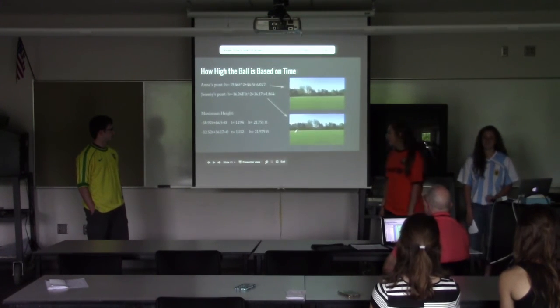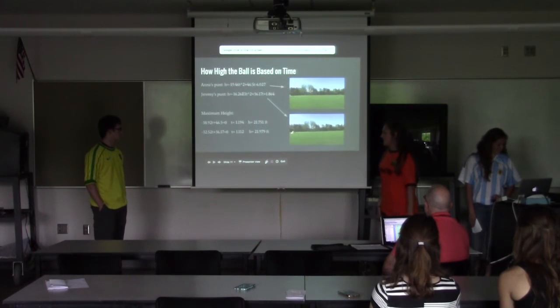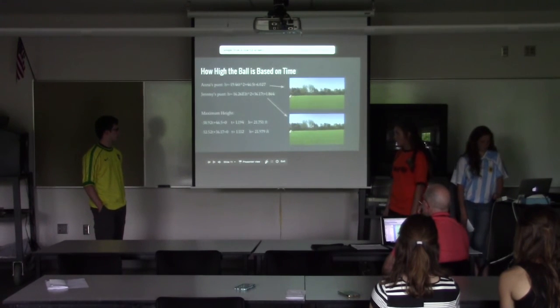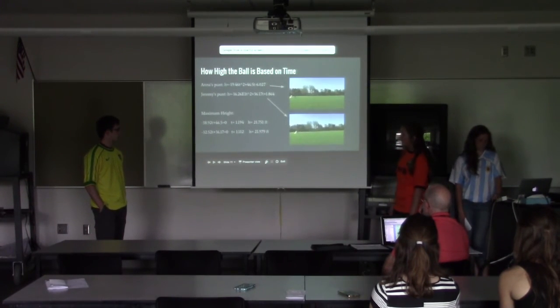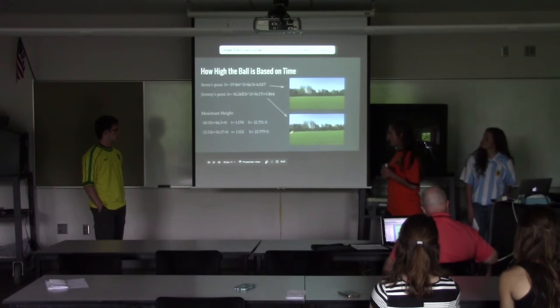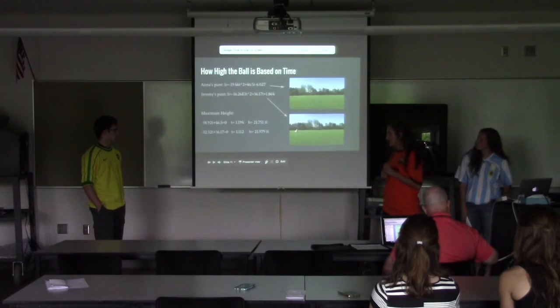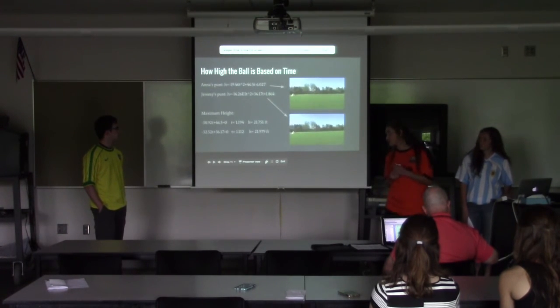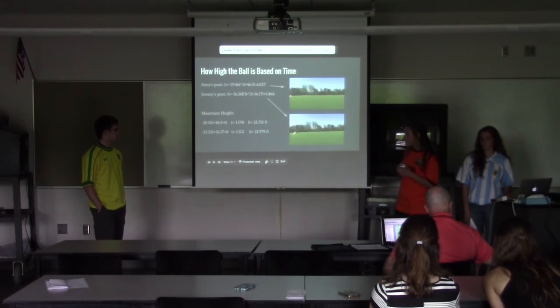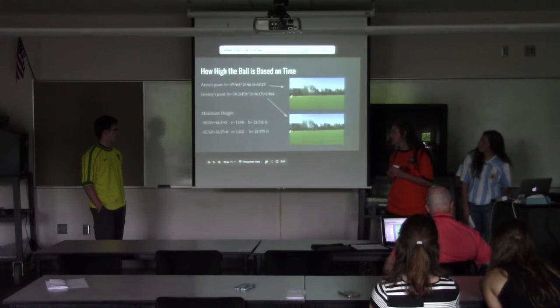And then for the maximum height, we figured out negative 38.92 t plus 46.5 equals 0, and so t would be 1.194, and then the height would be 21.751 feet. And then the other one, which would be Jeremy's, is negative 32.52 t plus 36.17 equals 0. And then for time it would be 1.112, and the height would be 21.979 feet.